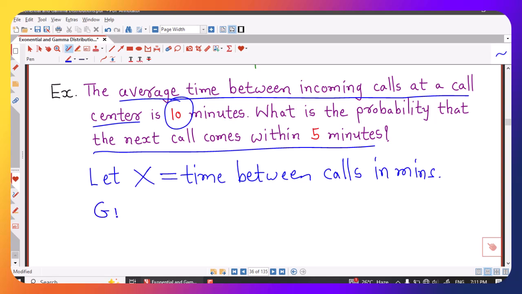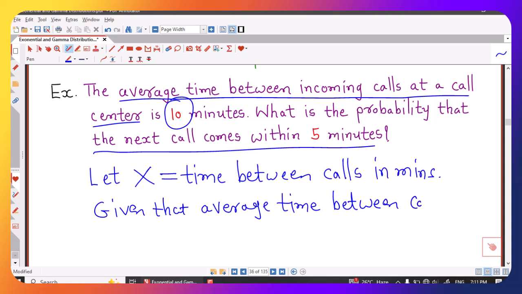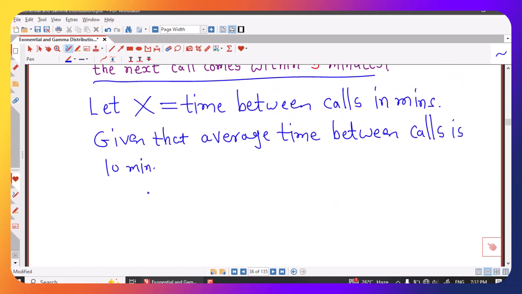So first we write: given that the average time between calls is 10 minutes. That means we are given the value of the mean, and it is 10.